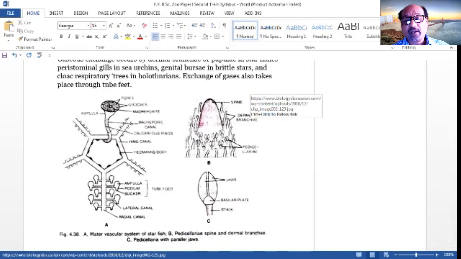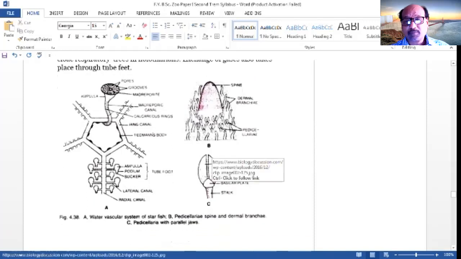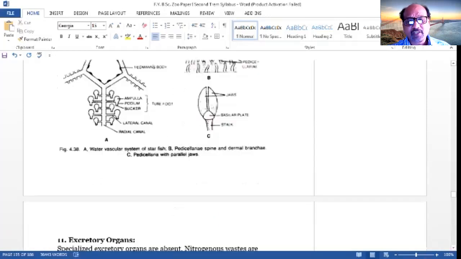The dermal branchiae are the respiratory organs, and this is the pedicellariae with the parallel jaw. There are 2 kinds of pedicellariae found: one is the cross type and one is the scissor or the straight. This is the straight, and the scissor-like or the cross type pedicellariae are found.